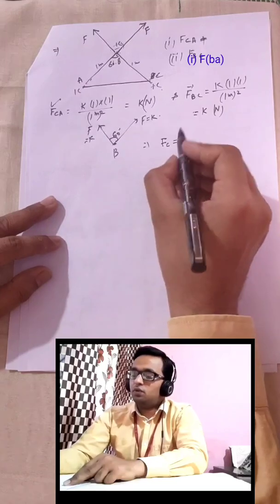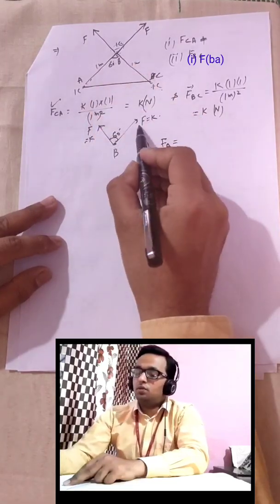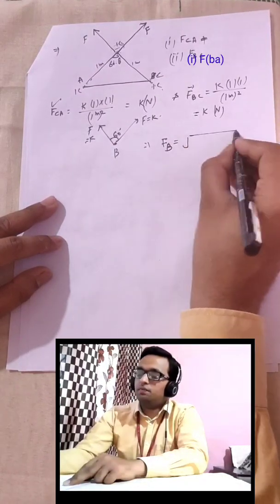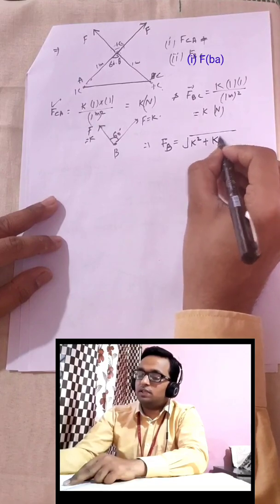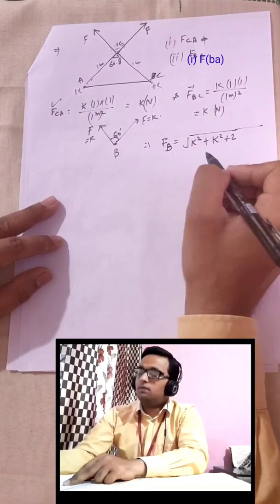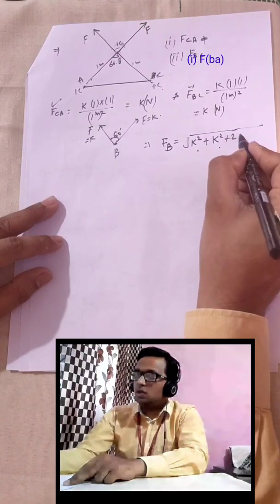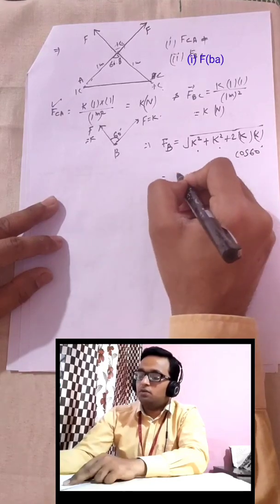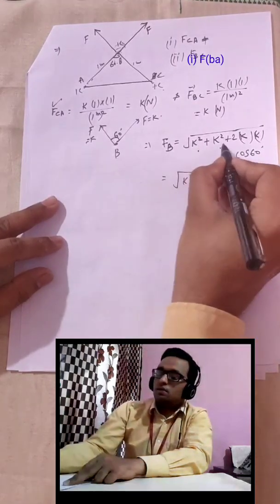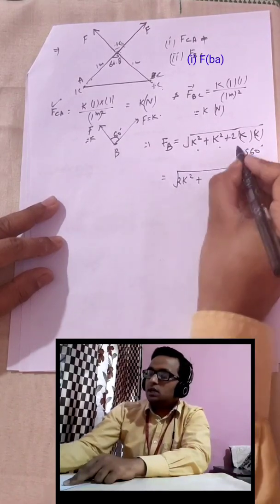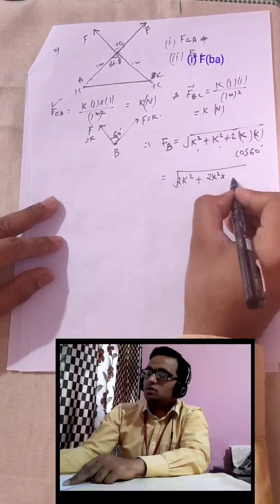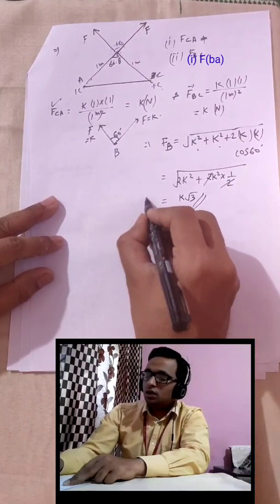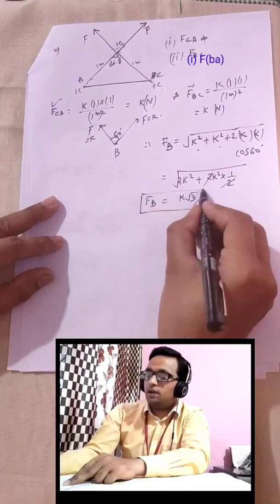Because of the net force on this point B due to the combination of these 2 forces, we can apply the law of parallelogram. Only 2 forces are present over here. So we will write first force square plus second force square plus 2 PQ cos theta, if you remember that formula, P square plus Q square plus 2 PQ cos theta. The same I am applying over here, with cos 60 degrees. So our answer will come out as K square plus K square, that is 2K square, plus again 2K square, and cos 60 is 1 by 2. So our answer is K root 3. This is our final answer.